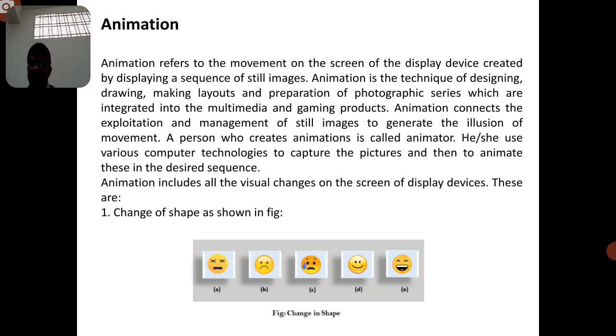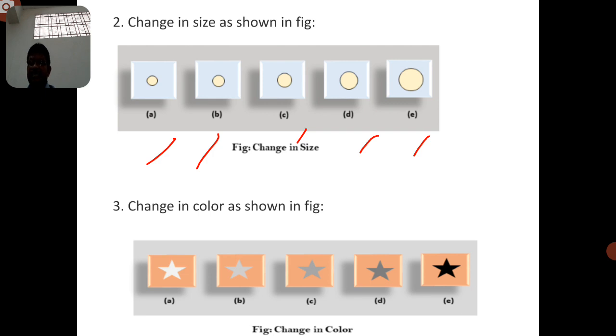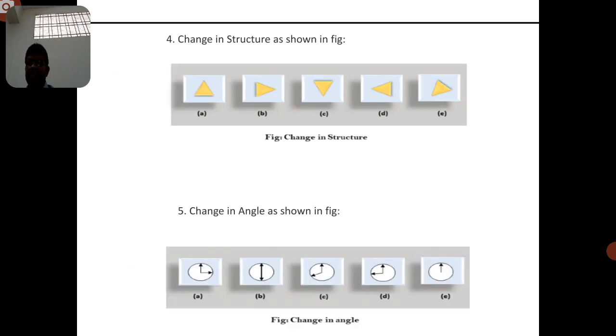We can create images, change the shape of the images, change the size, change the color, change the total structure of the images, and change the complete angle. That means the complete rotation changes can be made by this animation with the help of multimedia.